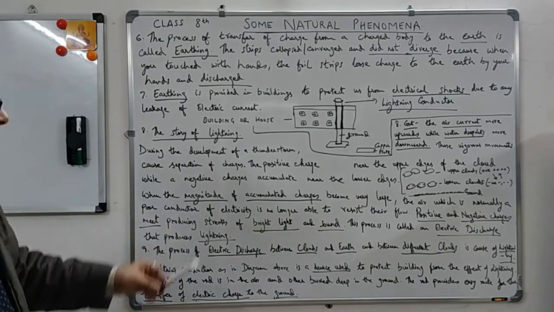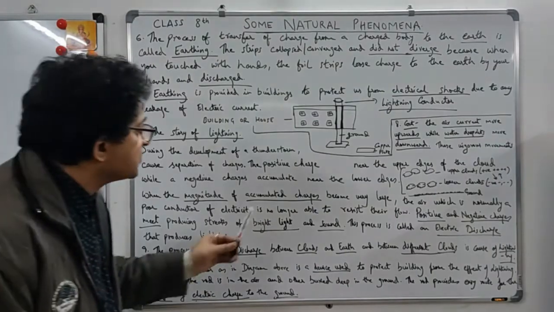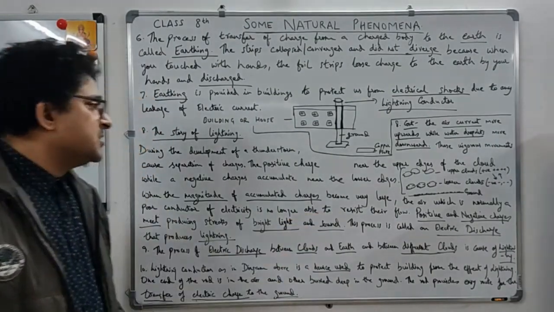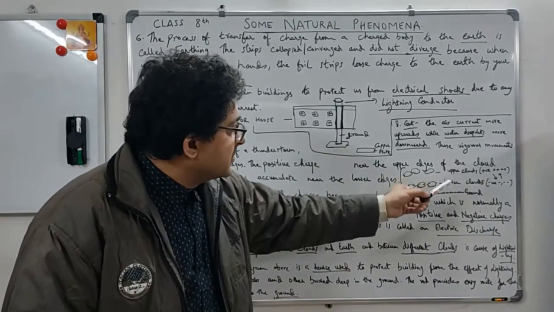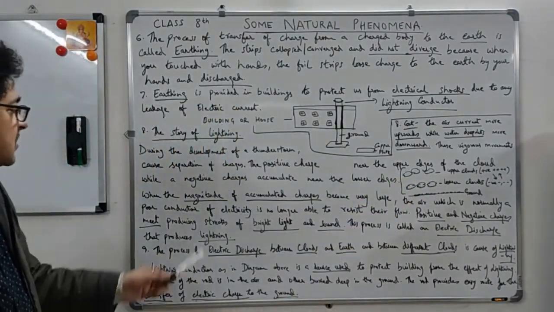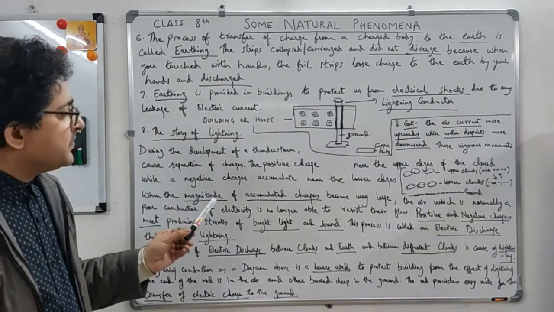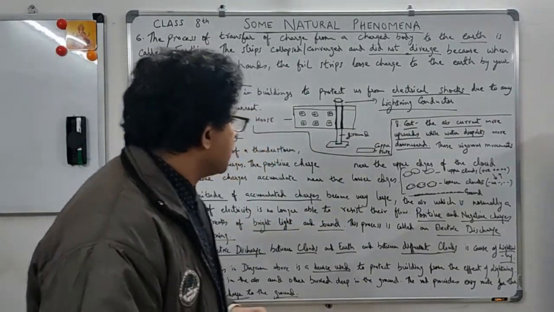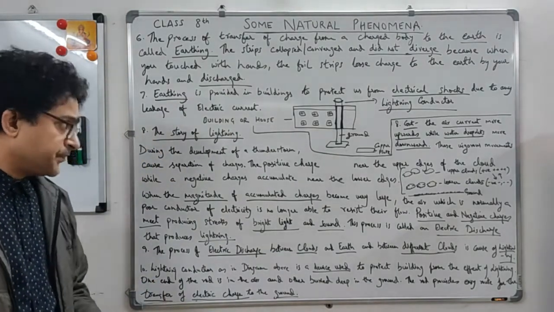When the magnitude, what is magnitude? Intensity. When the magnitude of the accumulated charges becomes very large, when so much charge is built up in the upper clouds and lower clouds, the air, which is normally a poor conductor of electricity, is no longer able to resist their flow.